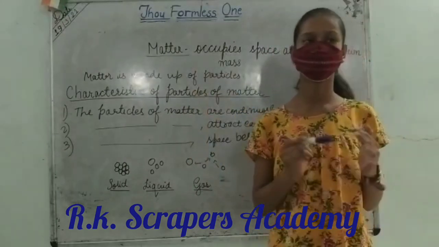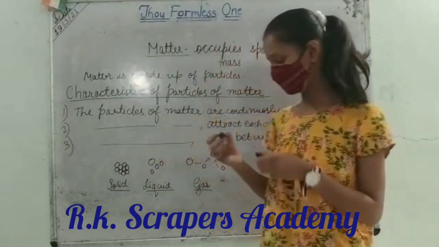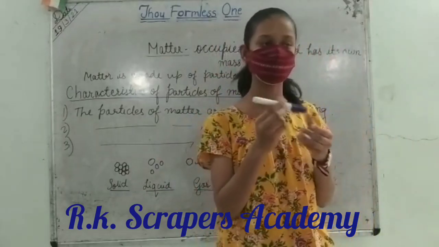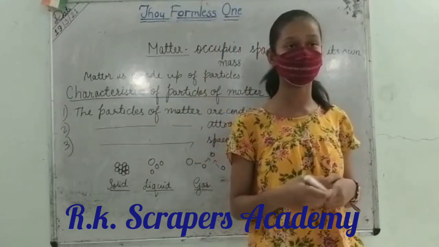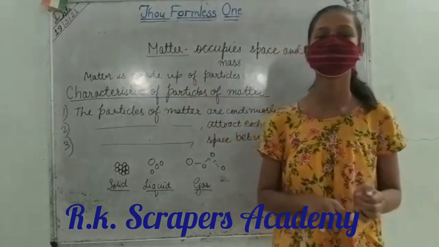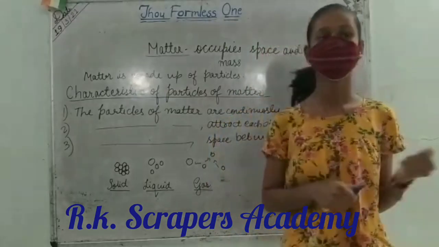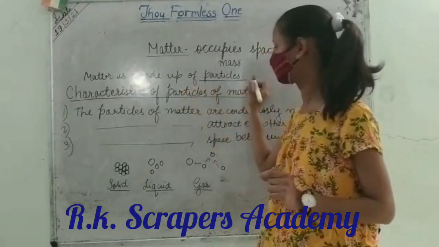Now we have to get to know that matter is made up of particles. It means if you watch this marker, it is also made up of very small tiny particles which we cannot see with our naked eye. We will have to use some special type of microscope to see the particles. So I have told you that matter is made up of particles.